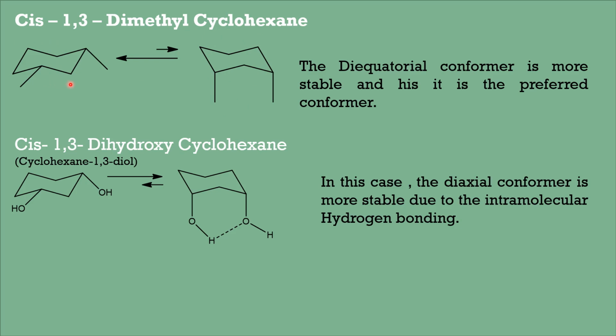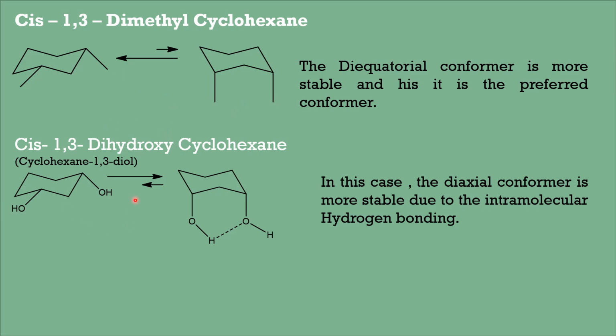So normally we have an opinion that when there are two groups present in 1,3 positions in a cis isomer, they should be in the equatorial site to avoid the Gauss butane interactions or 1,3 diaxial interactions.